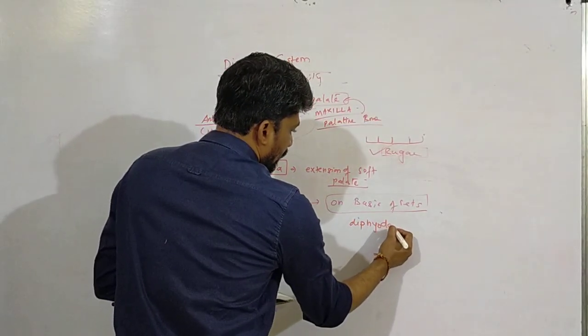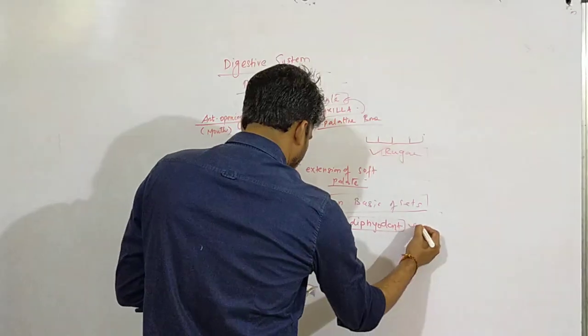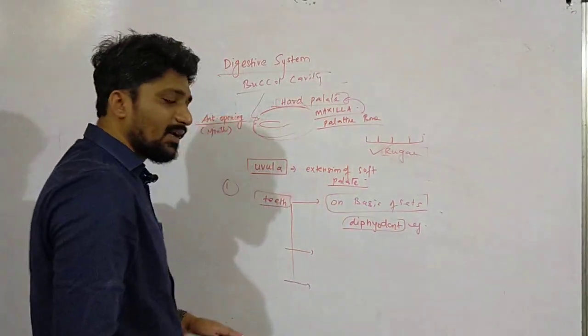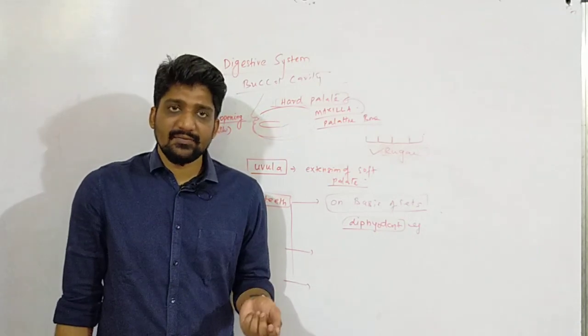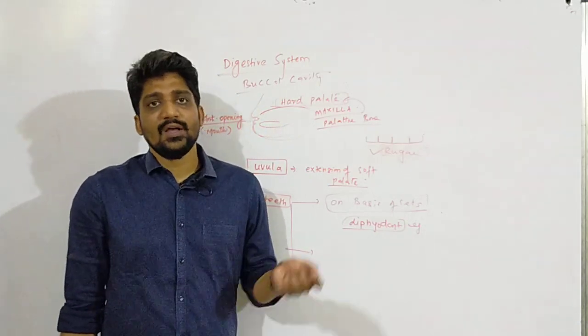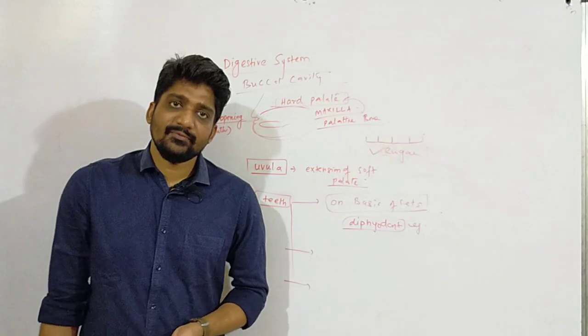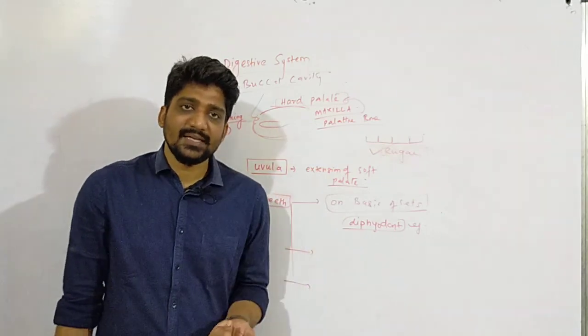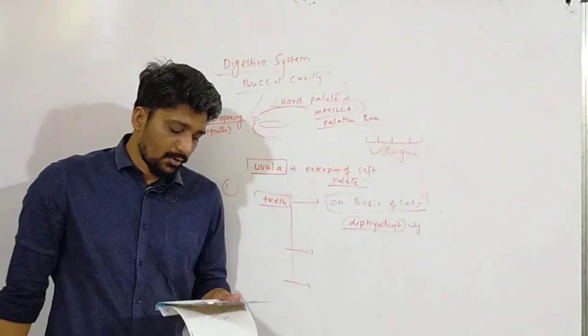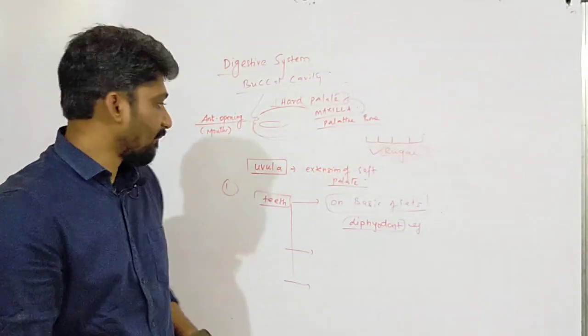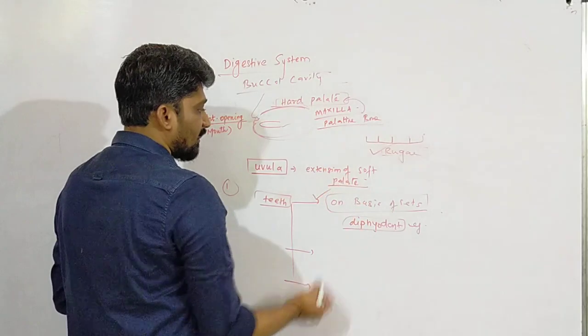Diphyodont. So an example of diphyodont is human. Similarly, we have organisms which have only a single set of teeth. We call them monophyodont. And similarly, we have organisms which have many sets of teeth, polyphyodont. So an example of monophyodont is prototherians, and polyphyodont is fishes and amphibians. Okay, so we have seen the